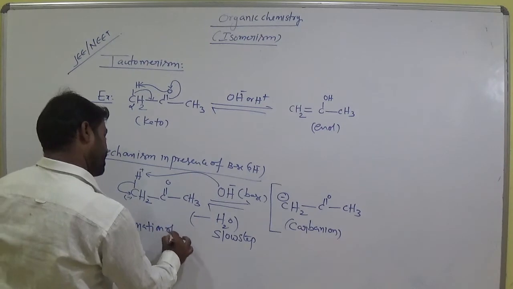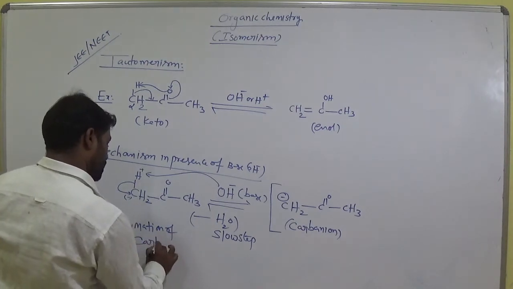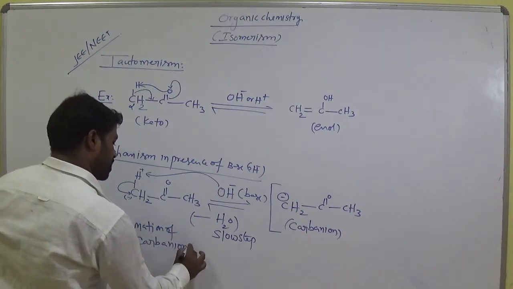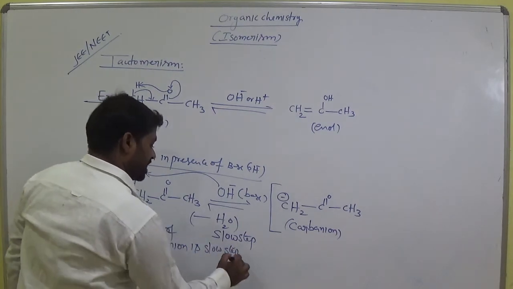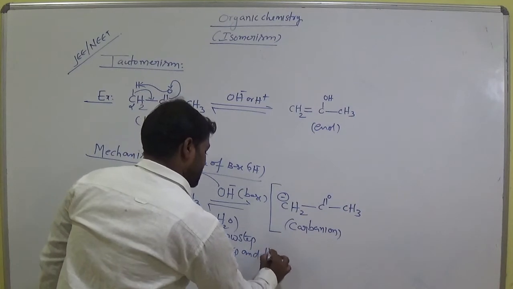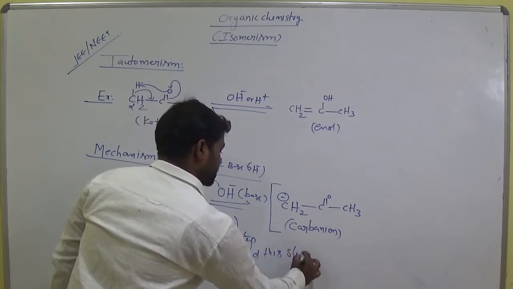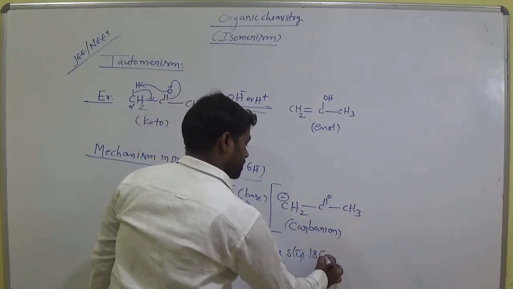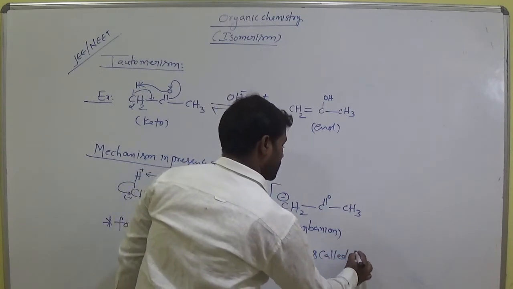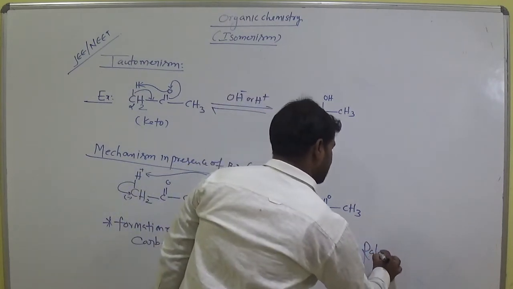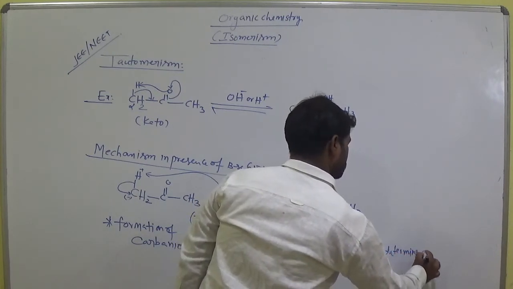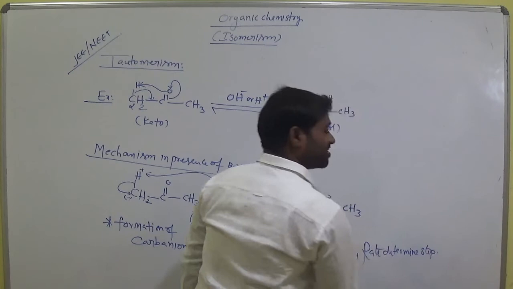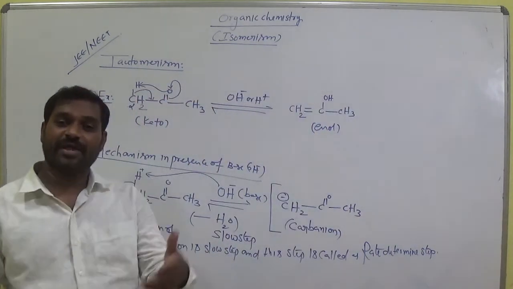Formation of carbanion is the slow step and this step is called the rate determining step. Rate here means speed of reaction.